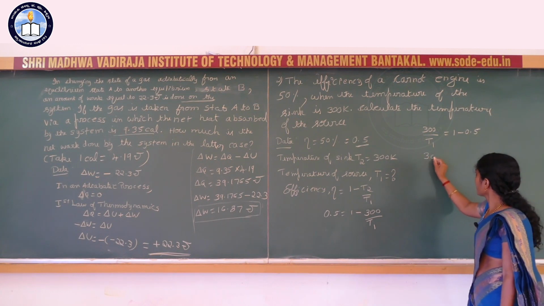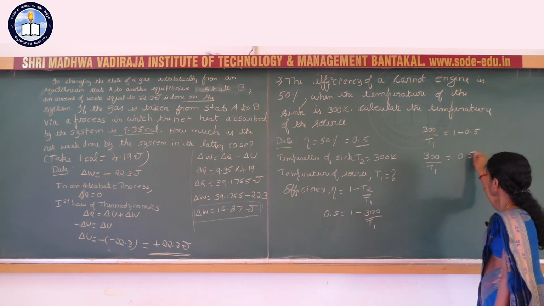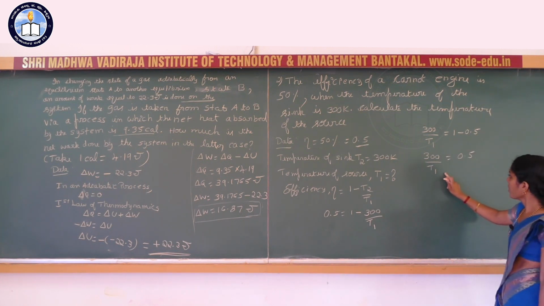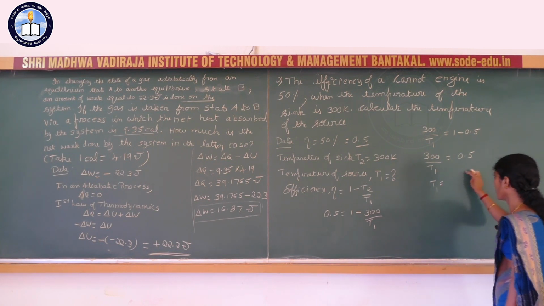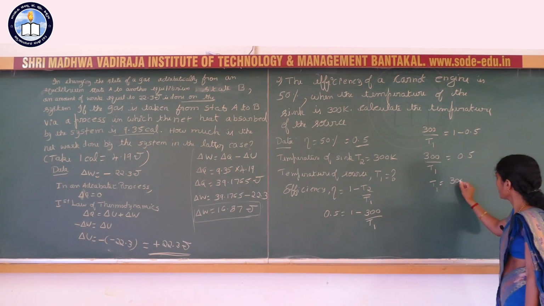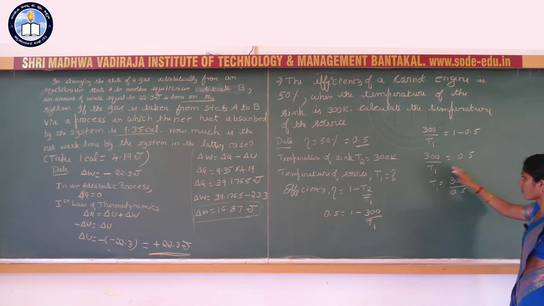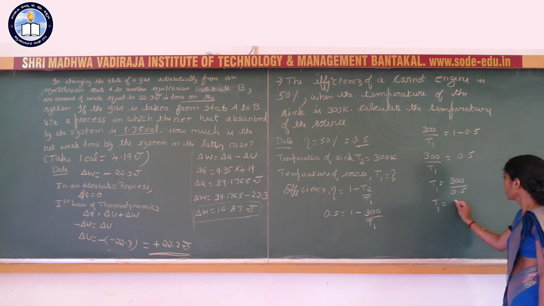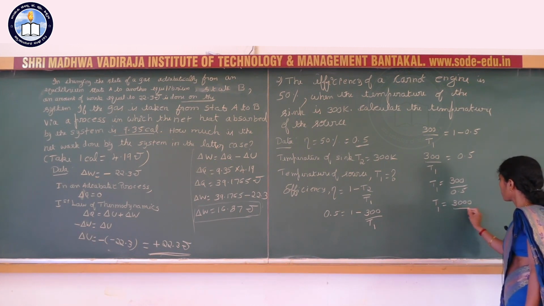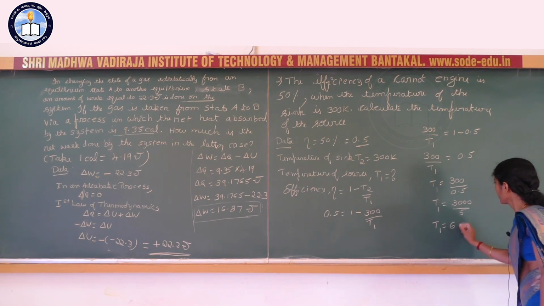So, 300 by T1 is equal to 0.5, that implies T1 is equal to 300 divided by 0.5, which can be written as 3000 by 5, or T1 is equal to 600 Kelvin.